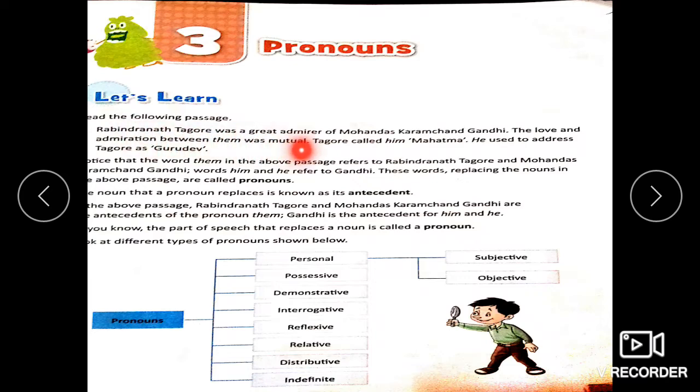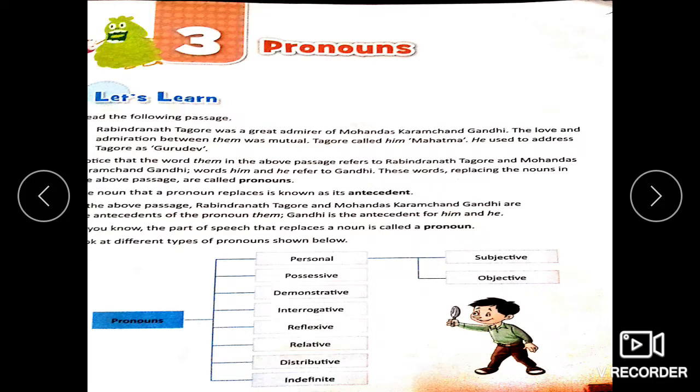Rabindranath Tagore was a great admirer of Mohandas Karamchand Gandhi. The love and admiration between them was mutual. Tagore called him Mahatma. He used to address Tagore as Gurudev. We find quite a few pronouns being used in this particular passage, like them, him, he. Now, all these words we find are used replacing the nouns which are used earlier.